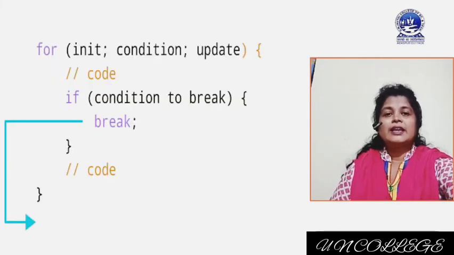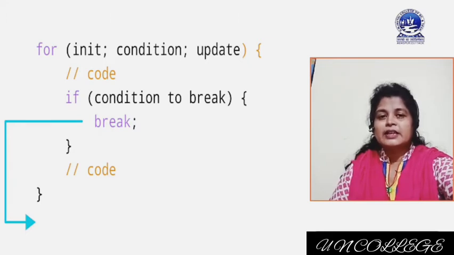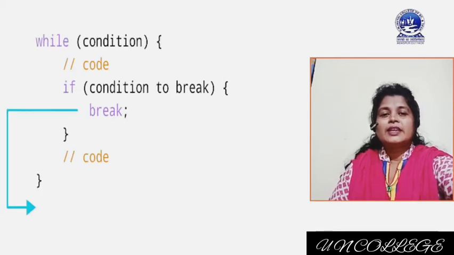Now here I have represented break using a programming structure. Here I have used one for loop, and inside the for loop I have used one if condition. If the condition is satisfied, then break will be executed and control will come out from the for loop. Here again I have represented the use of break using while.